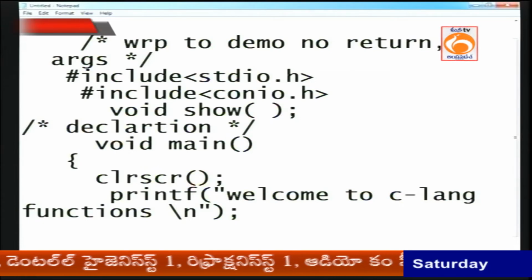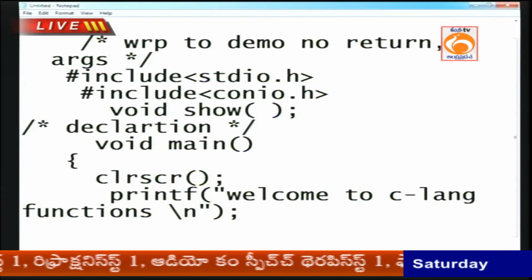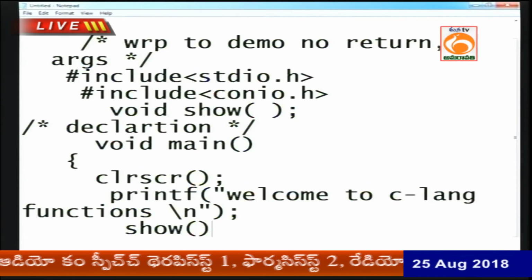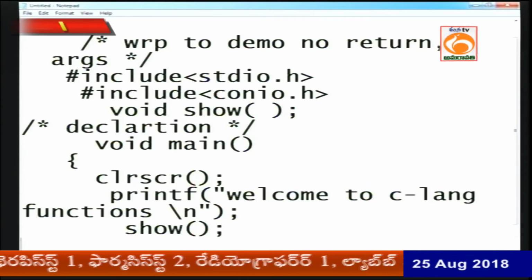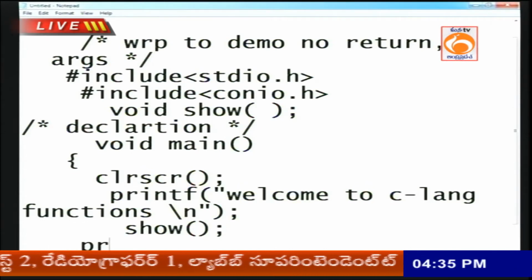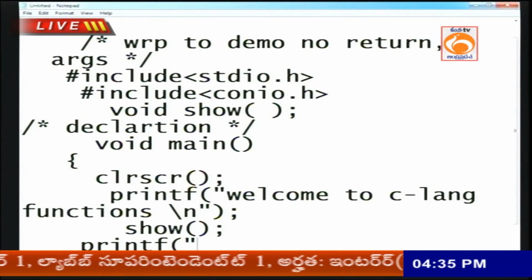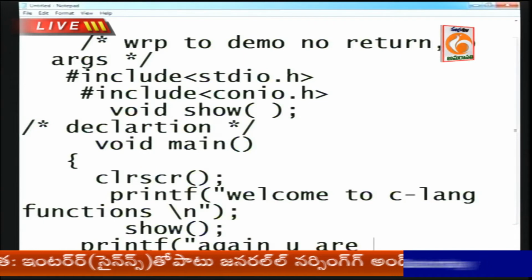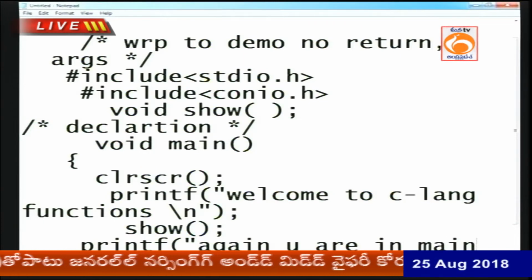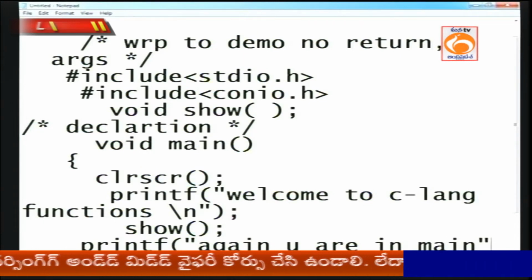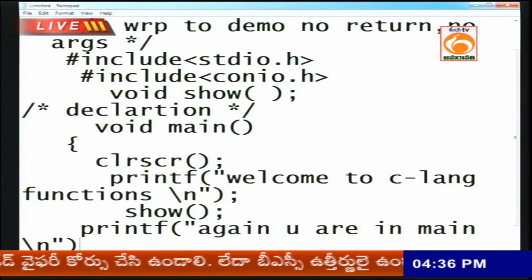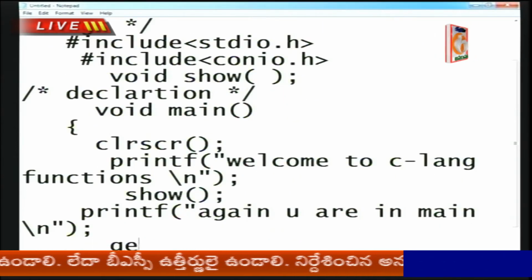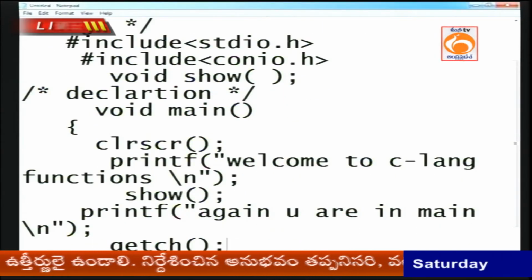Now I want to call the function. How to call the function now? Show. Just call the name show. After calling the function, now printf, what is my message? Again you are in main. Just I want to make some message, again you are in main. After that getch to end the main function.